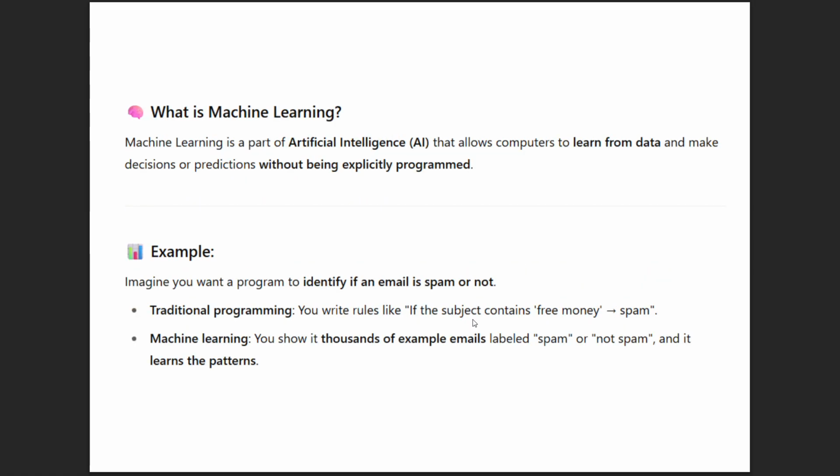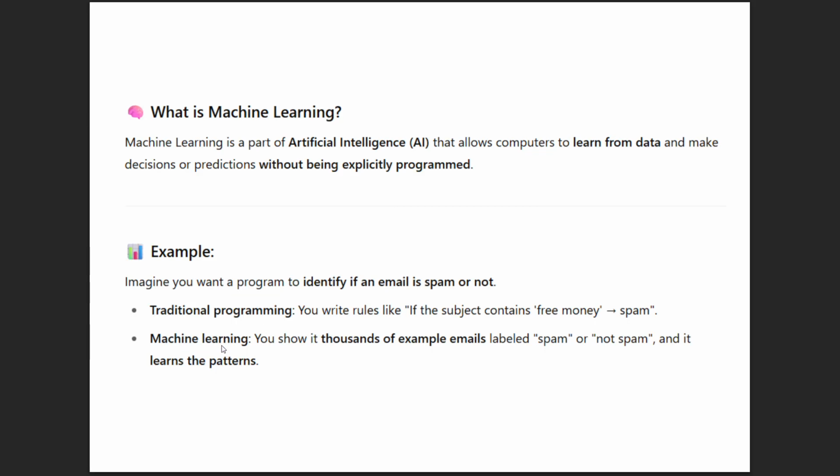So what is machine learning? Now you know that machine learning is a part of AI where the computer learns from data and makes decisions and predictions without being explicitly programmed. Another example: imagine you want a program to identify whether an email is spam or not. In traditional programming, we would write that if the subject contains free money or free something like that, it is spam.